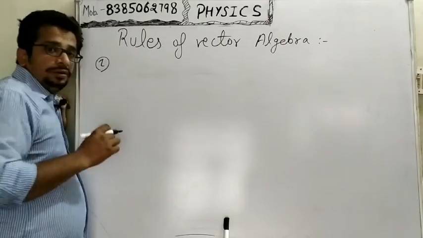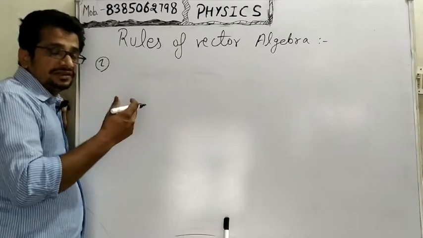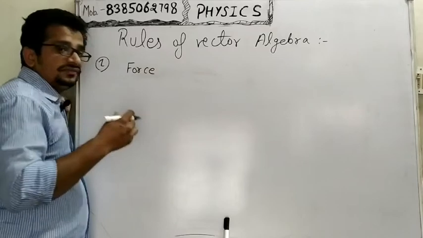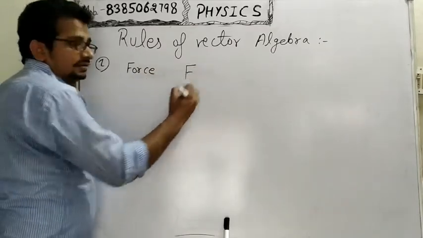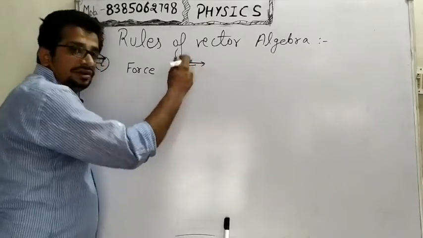In the first rule, my dear students, we learn how to represent the vector. For example, force is a vector physical quantity. Force is written as F and we draw an arrow on it.